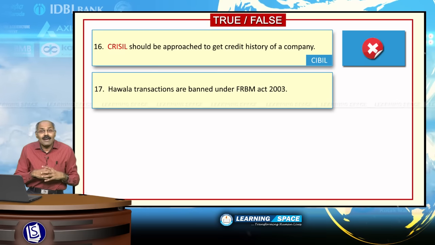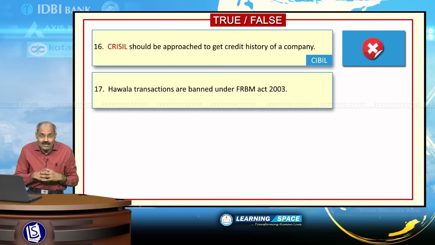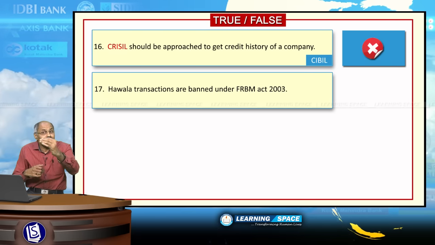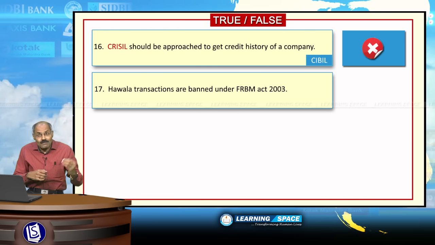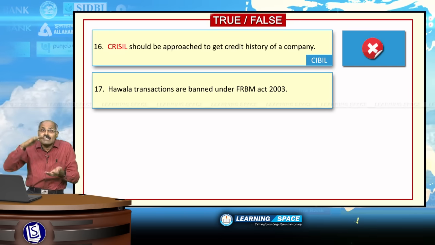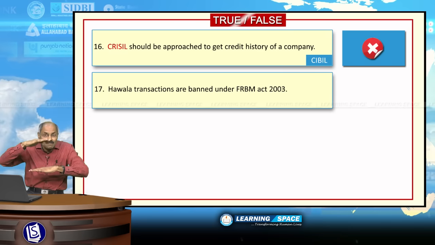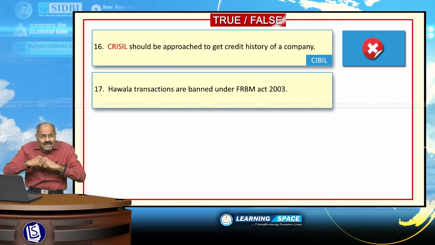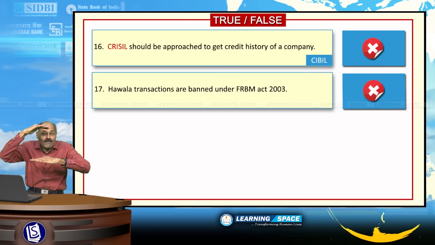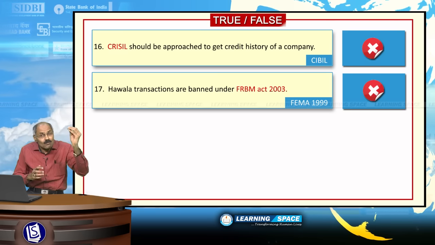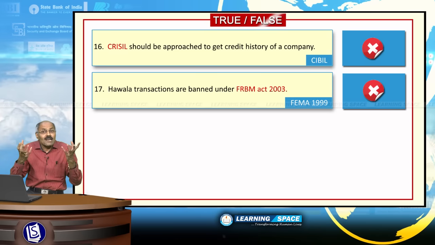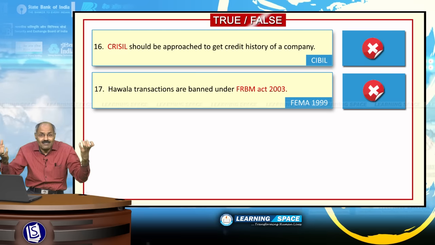Hawala transactions are banned under FRBM Act 2003. What is the FRBM Act? FRBM Act is the Fiscal Responsibility and Budget Management Act. It looks at fiscal deficit. What should be the fiscal deficit? Up to what extent can we allow the gap between expenditure and revenue? That is the FRBM Act. But what is a Hawala transaction? Hawala transaction is basically one that will not involve physical movement of money.